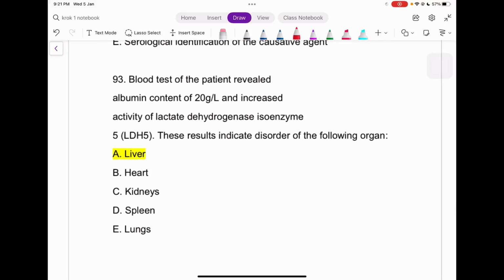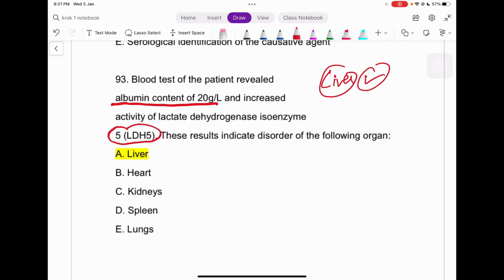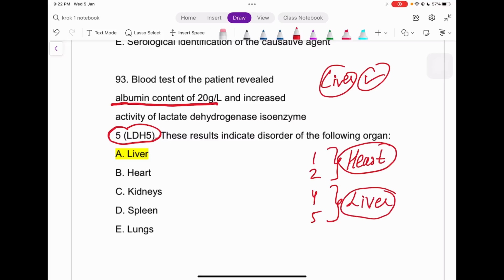Okay, now the albumin content is very low. Albumin is produced by the liver, that's the first point. Second point, LDH5. For example, we have five LDH isoenzymes. For the sake of the Krok, I will just write 1, 2, 4 and 5, right? 1 and 2 are more in the heart, 4 and 5 are more in the liver, right? So the fifth is elevated, that is your liver out here, right?